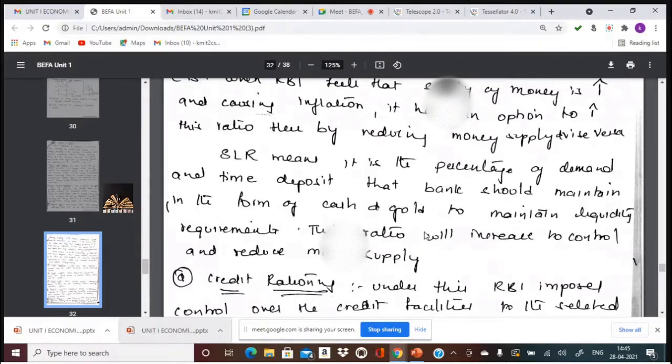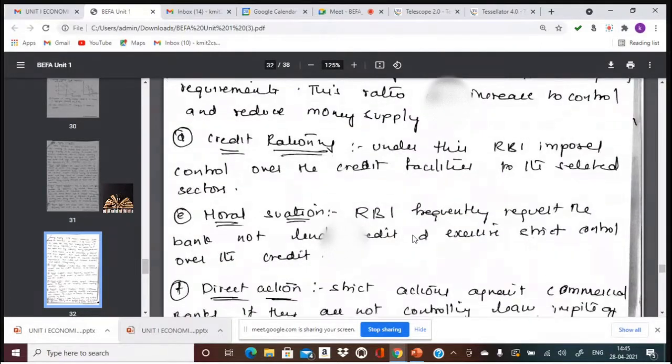The commercial banks can either hold it in the form of cash or in the form of gold. Is it clear? So this is known as SLR. Increase the percentage at the time of more money supply, decrease the percentage at the time of less money supply. Now going to the next one, point 4, the fourth point of money supply and inflation.